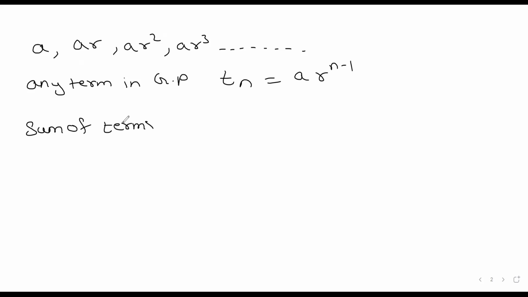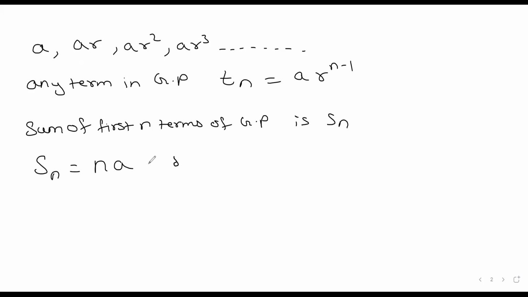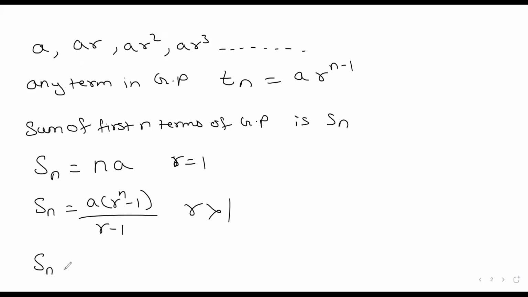Sum of first n terms of GP is Sn. The formula for Sn is Na when r is equal to 1. Sn is A r raised to n minus 1 upon r minus 1 when r is greater than 1, and Sn is A 1 minus r raised to n upon 1 minus r when r is less than 1.